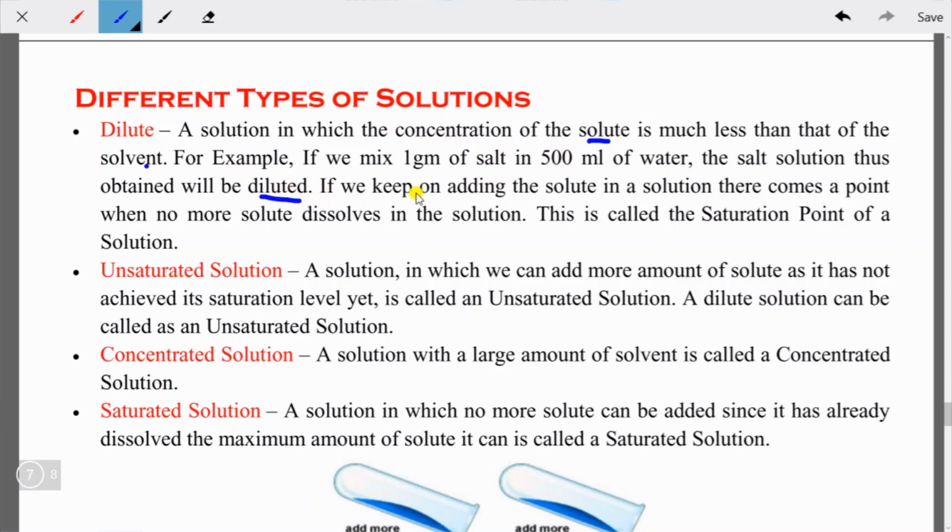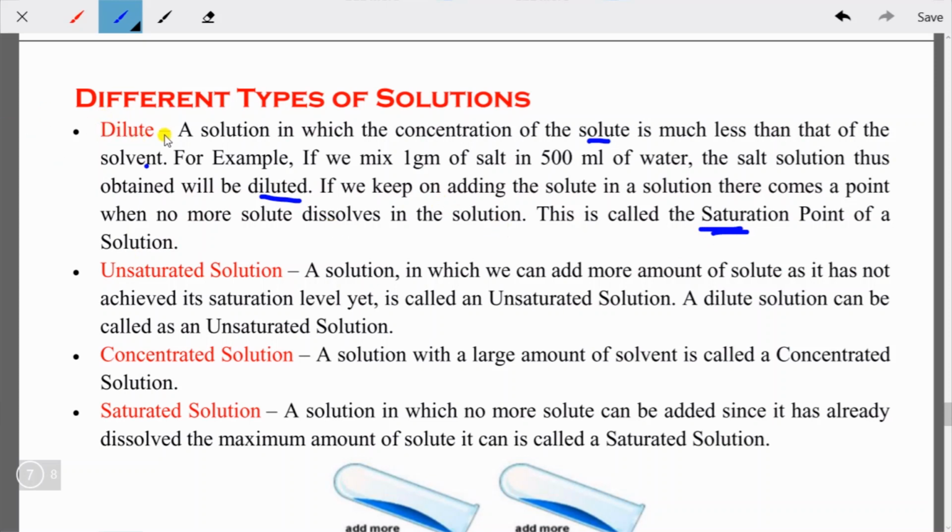If you keep on adding solute to a solution, there comes a point when no more solute dissolves in the solution. This is called the saturation point of a solution. So this is also very important, the saturation point, and the solution will be called a saturated solution. So let's understand the dilute solution first.